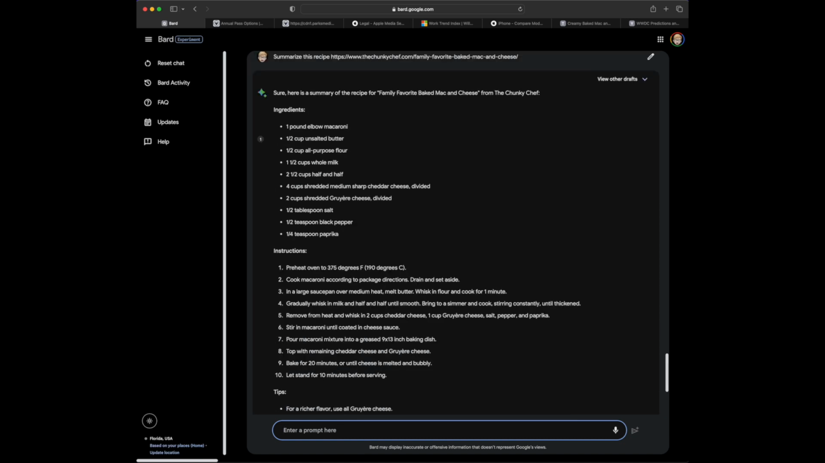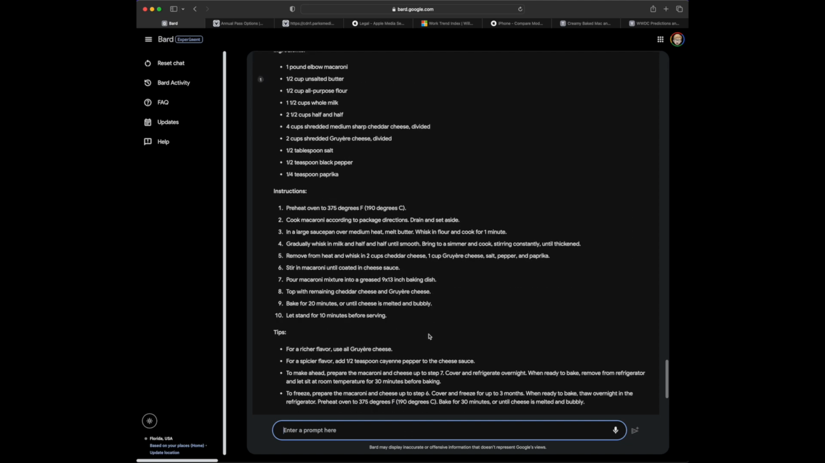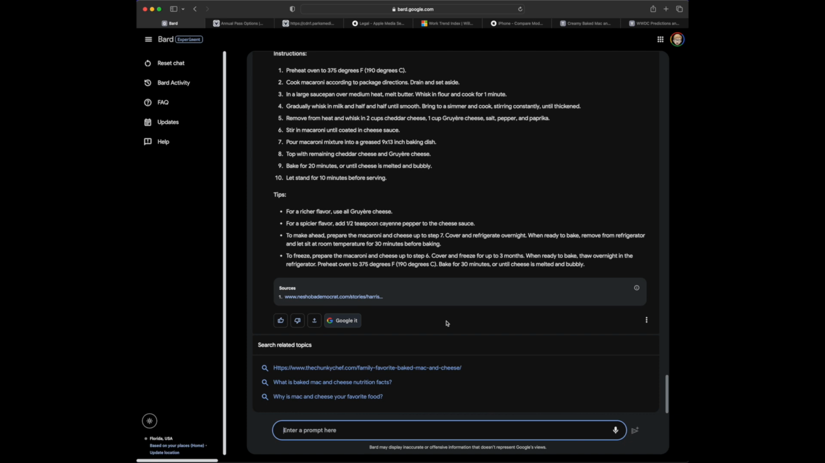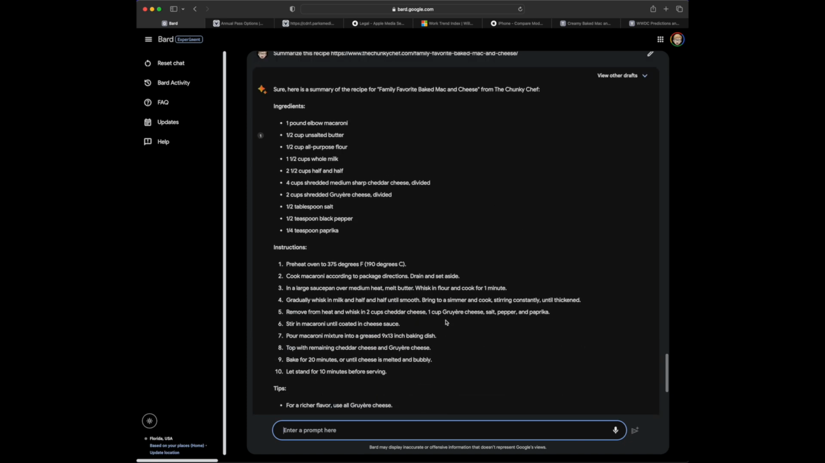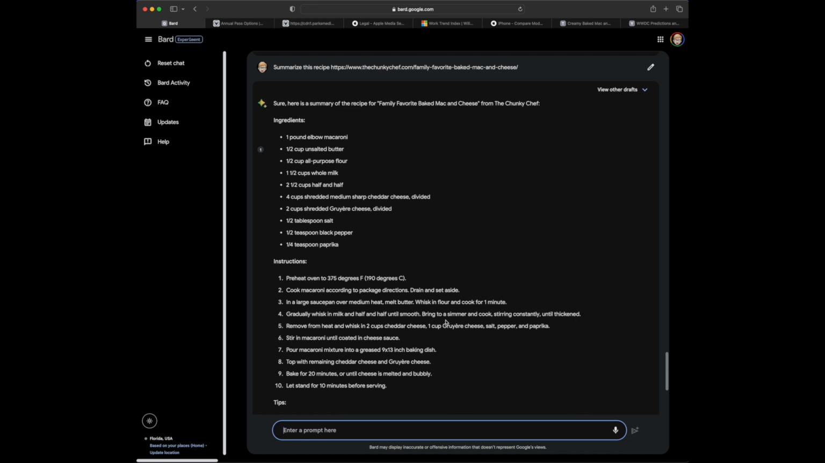All right, so it identifies all the ingredients, and then it's got the instructions, and then it has tips, and it's got a link to the source. You know what? That's exactly what I needed, and I don't have to look at all that craziness in that webpage. I know that craziness is a lot of ads, but it's just too much sometimes.